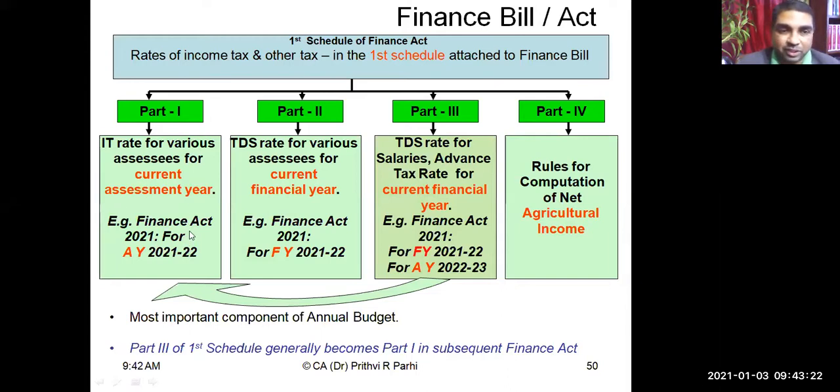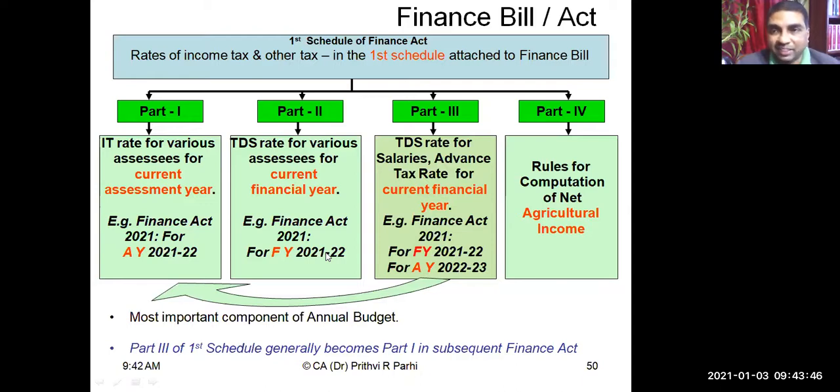Understood? This time when you see this Finance Act, part 1 will contain the tax rate for assessment year 21-22. Part 2 will contain TDS rates for various assessees for the current financial year, meaning the 21-22 financial year.